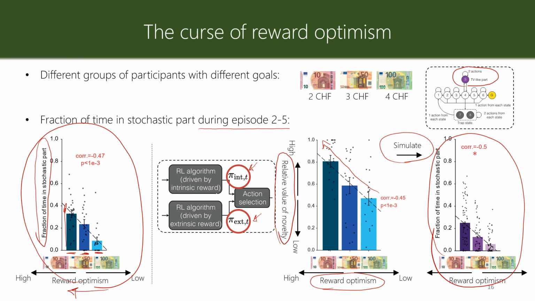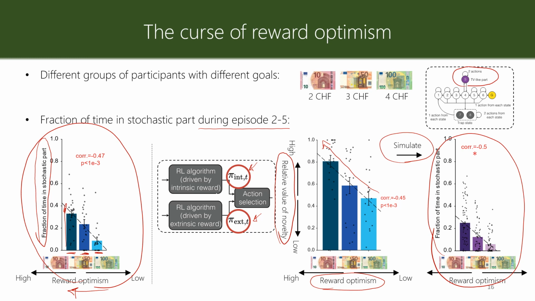And by this, what I want to conclude is that what we see about distraction by stochasticity and the noisy TV problem is not only about the reward signal and intrinsic motivation, but also about the value of that intrinsic motivation.